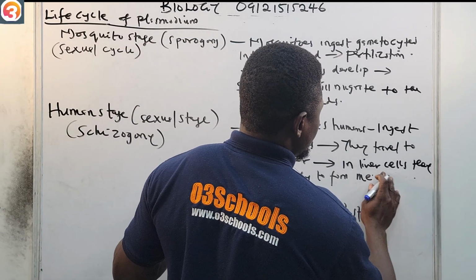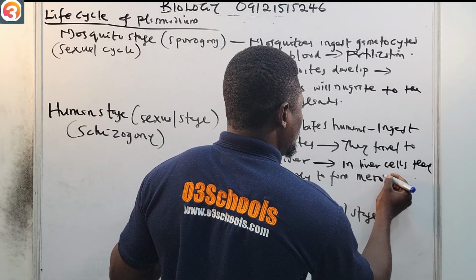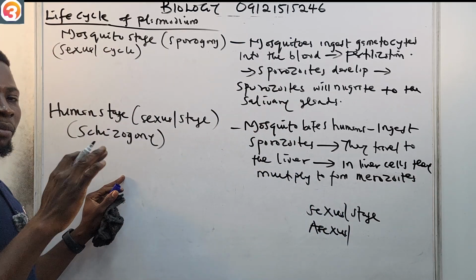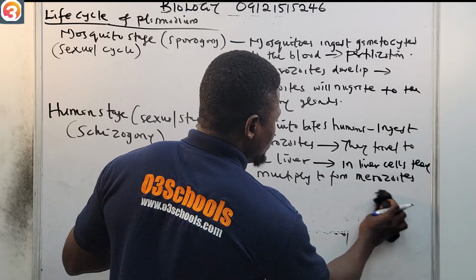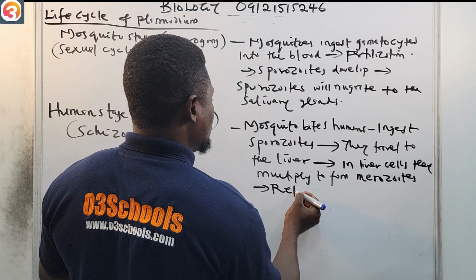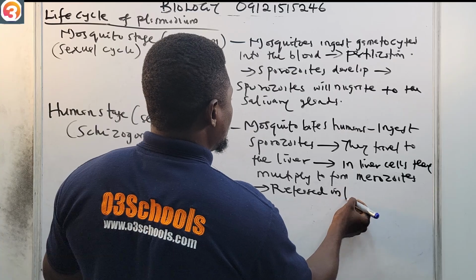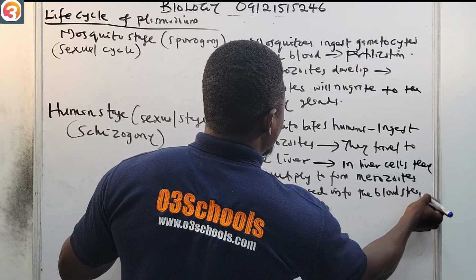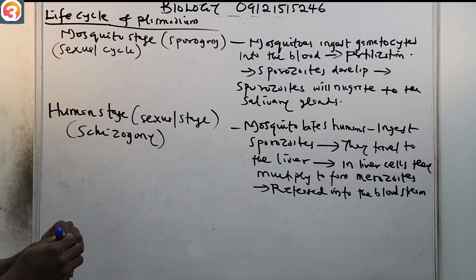Once they multiply to form merozoites, they are released into the bloodstream.